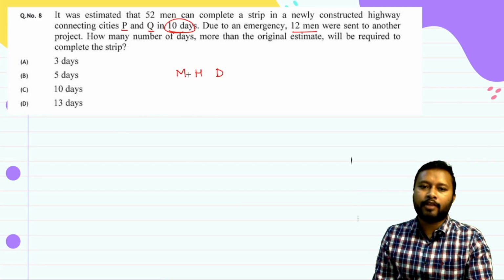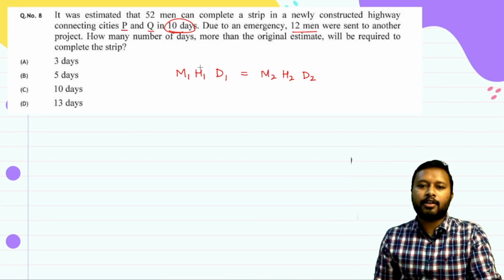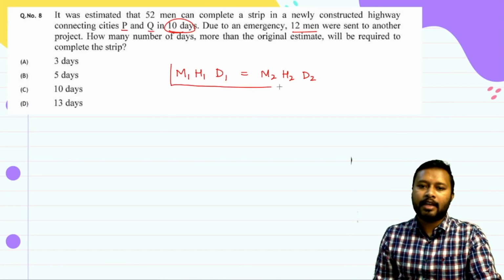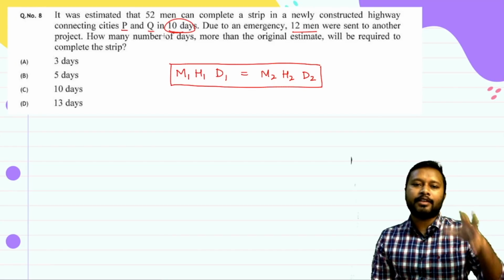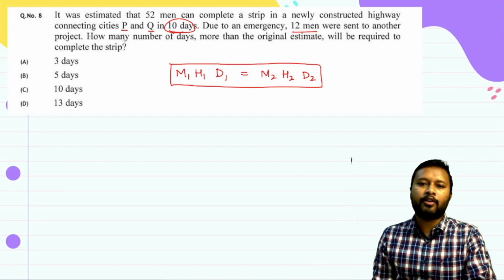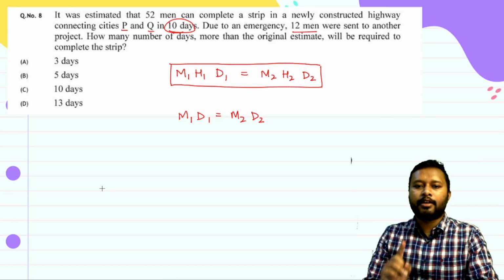So you just have to do it like this: M1 H1 D1 should be equal to M2 H2 D2. Men, hours, days equal to men, hours and days. This is the trick, you can apply it to this type of question. You just have to memorize it, and any question based upon this can be done. If, let's say, it was given that this many men work for 2 hours or 5 hours for 10 days, then hours will be included. But for this question you don't have to include hours because hour data is not given. So for our question, this will be just M1 D1 equals M2 D2. M is the number of men, D is the number of days.